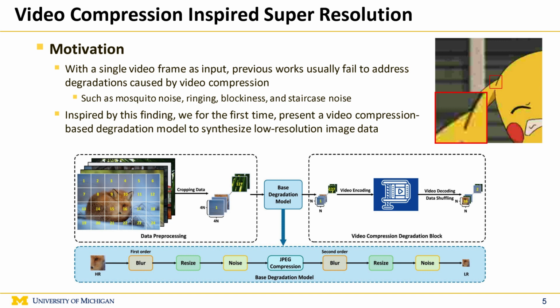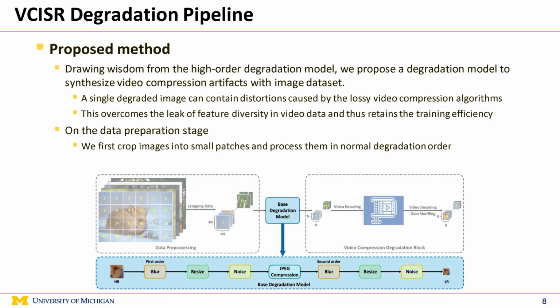This innovative approach allows us to tackle the unique complexities introduced by video compression, setting our work apart in the realm of image super-resolution. Drawing wisdom from the high-order degradation model, we propose a degradation pipeline to synthesize video compression artifacts with image datasets. Thus, a single degraded image can contain distortions caused by the lossy video compression algorithms. This pipeline could also overcome the lack of feature diversity in video data and thus retain the training efficiency.